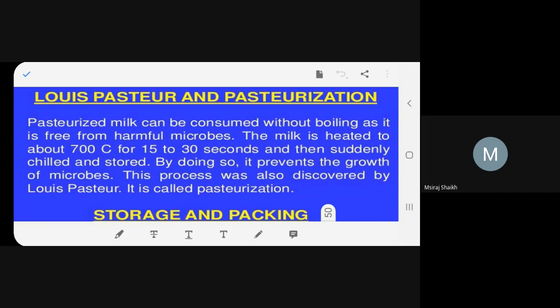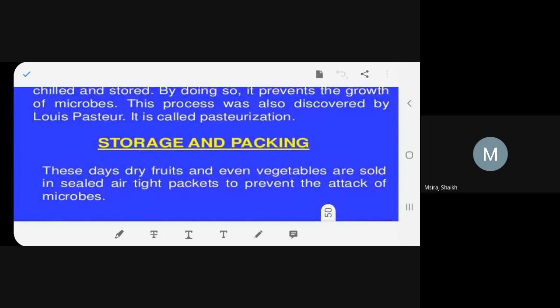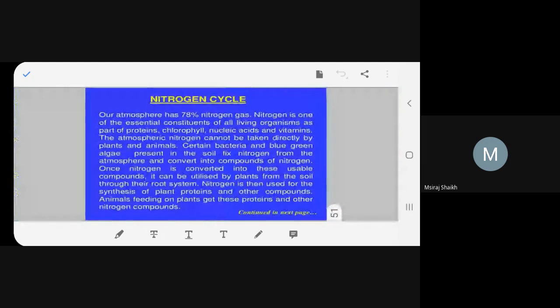Before it is put in a packet, the milk is heated at 70 degrees Celsius for some 15 to 20 seconds, and suddenly it is chilled and then stored. So you can have it, free of germs. By doing this, we prevent the growth of microbes, and this process is known as pasteurization. Same way, we can store dry fruits and vegetables. They are sold in sealed airtight packets. I think you can see in the market.